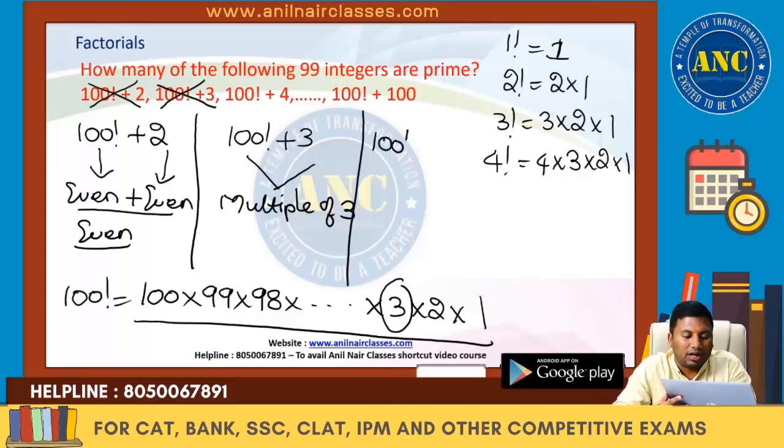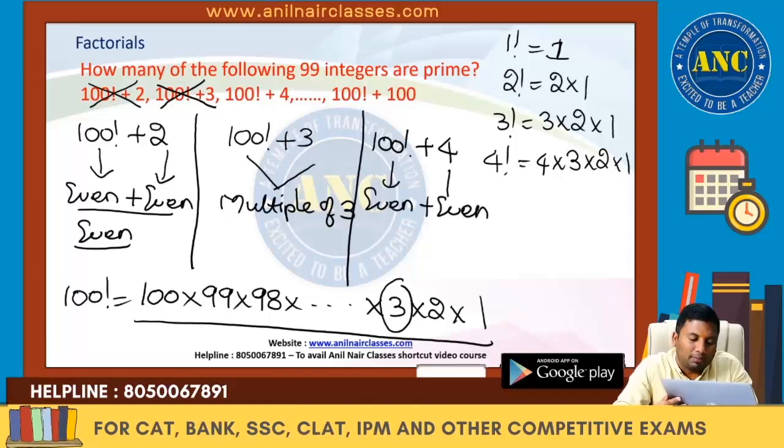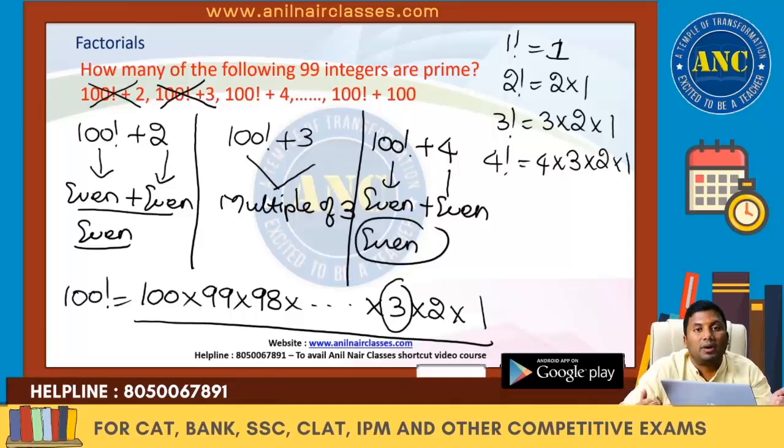100 factorial plus 4. 100 factorial is an even number. 4 is also an even number. Even number plus even number is an even number. There is no even number other than 2 which is a prime number.